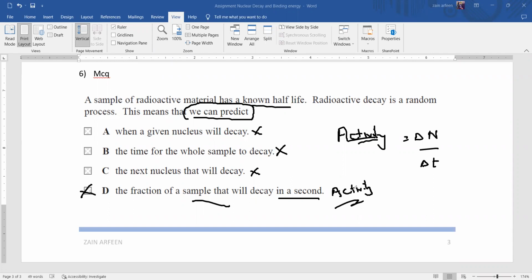So we can only predict the activity of a sample, like how many nuclei will decay in 1 second. What we cannot predict is when a specific nucleus will decay, which nucleus will decay next, or how much time the whole sample will take to decay. If we know the half-life, we can determine the decay constant, and from the decay constant we can determine its activity. So option D is the valid answer.